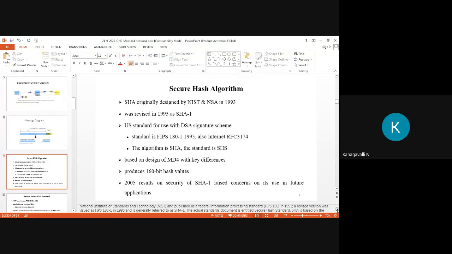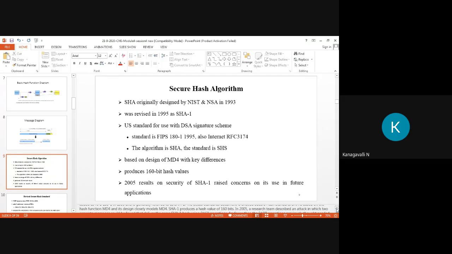Then they made a revised version in 1995, that is FIPS 180-1. The actual standards document is entitled the Secure Hash Standard. It is based on the hash function MD4 and its design closely models MD4. SHA-1 produces a hash value of 160 bits.